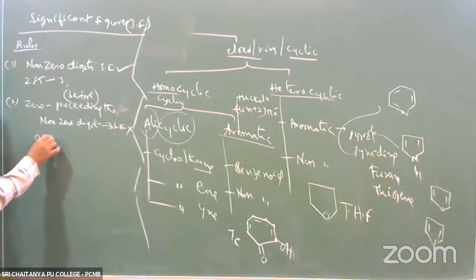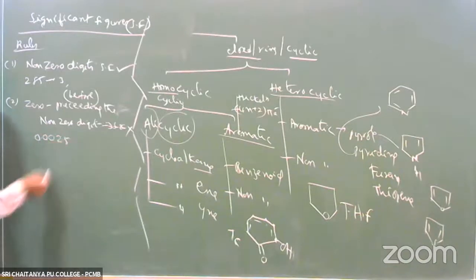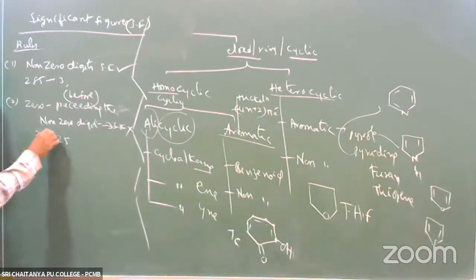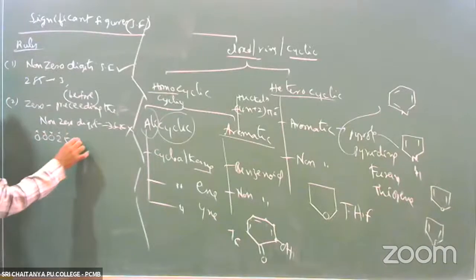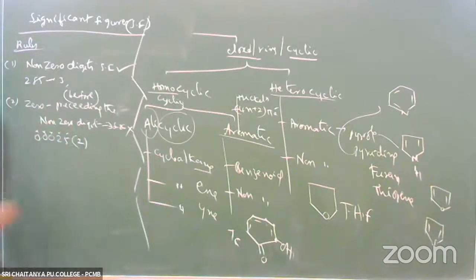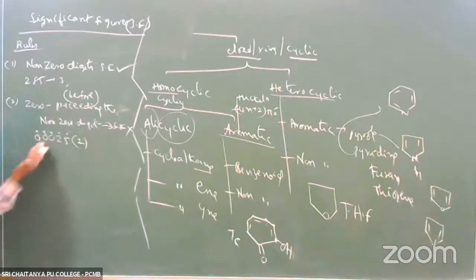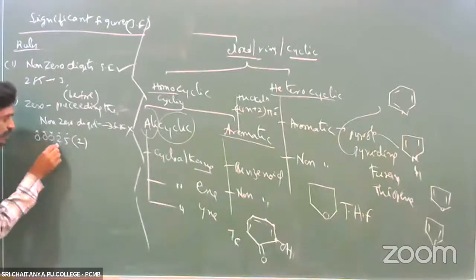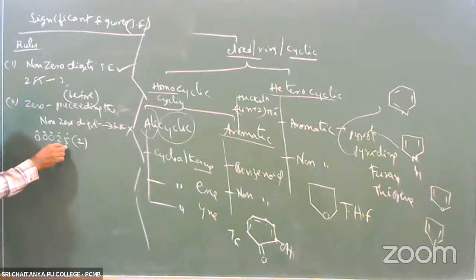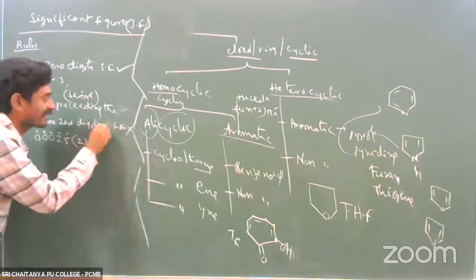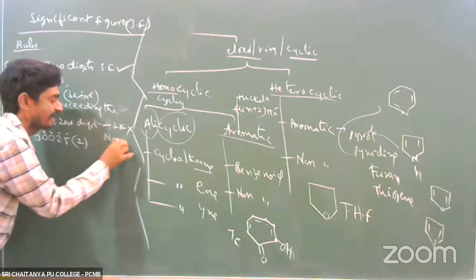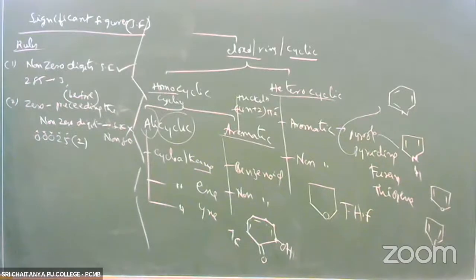For example, 0.0025 is there. The zeros are not significant. Only 2 and 5 are significant. So how many significant figures? 2 are there. The zeros are present before, meaning preceding, the non-zero digit, so they are not significant.